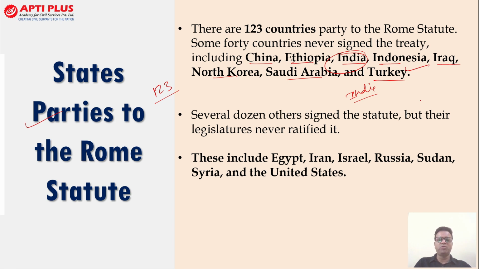You should know at least the countries which are in the limelight. Several dozen countries have also signed the statute, but their legislatures have never ratified it. These countries include Egypt, Iran, Israel, Russia, Sudan, Syria, and the United States, right?